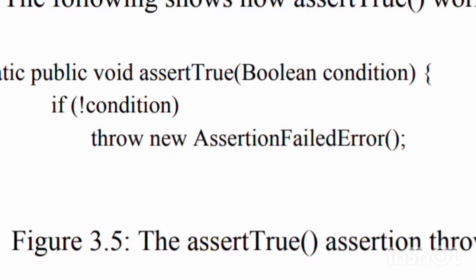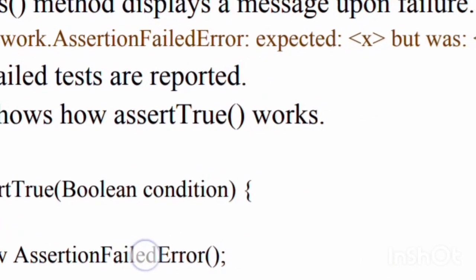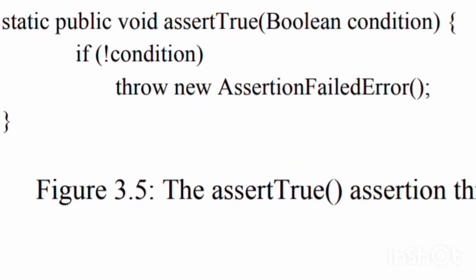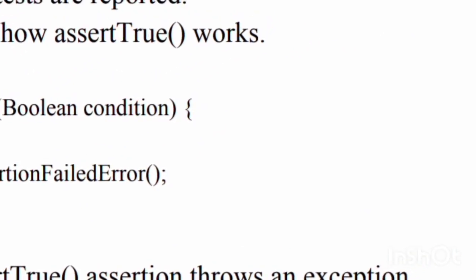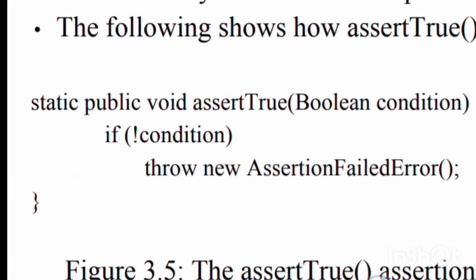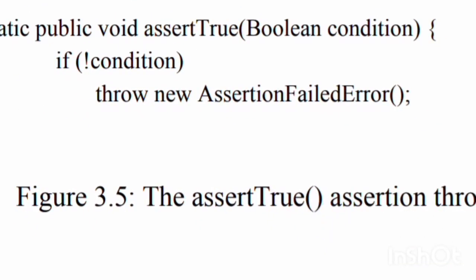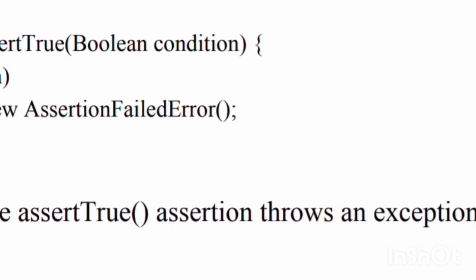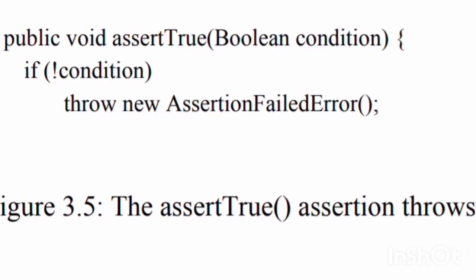JUnit, a framework for unit testing, continuation. Each assertion accepts an optional first parameter of type String. If the assertion fails, the string is displayed. The assertEquals method displays a message upon failure.